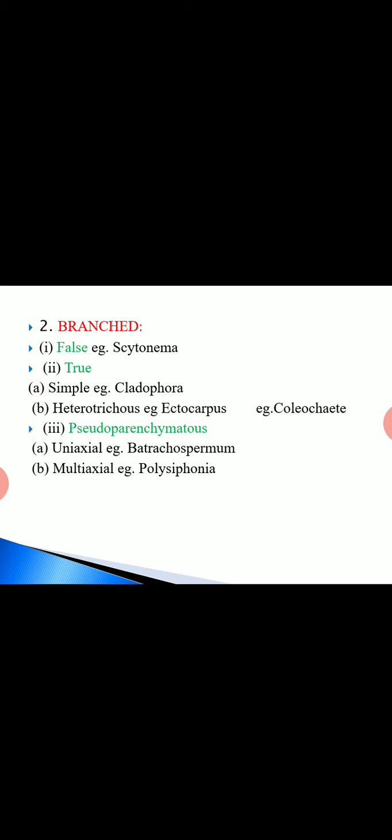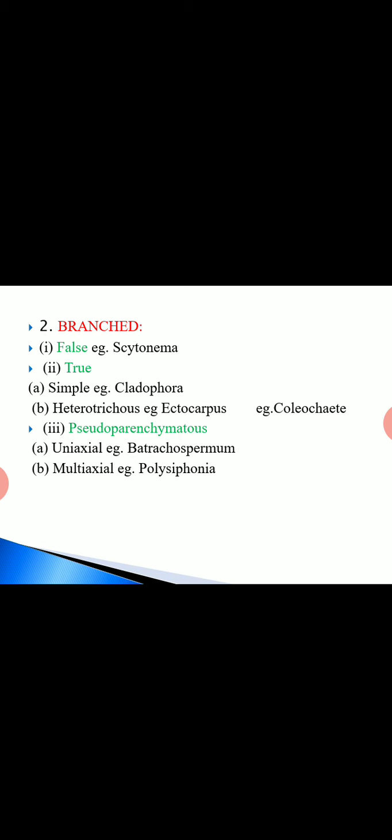Then comes the branched filamentous type, and branched types are of two kinds. False branching is also seen, for example in Scytonema; you don't need an elaborate study of that group. Then comes true branching, which is of two types, simple and heterotrichous.